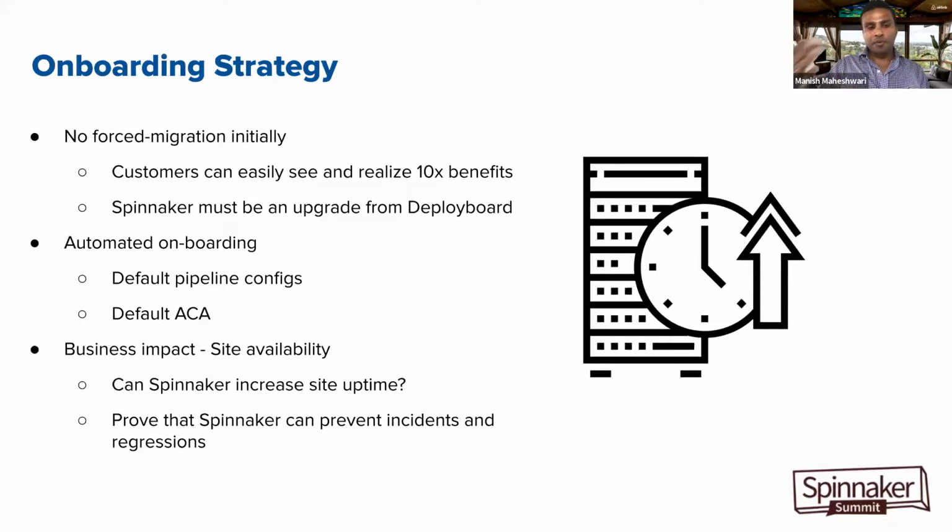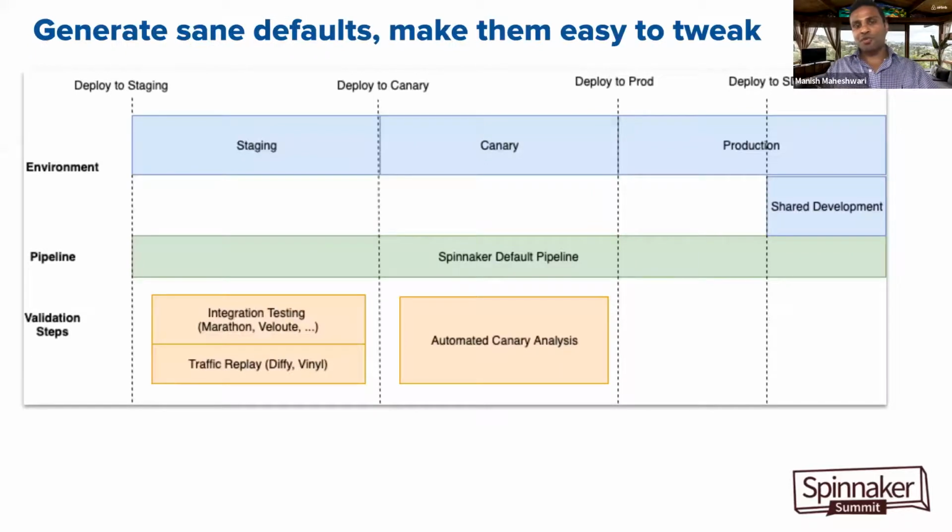So we were able to share business impact with all the customers: how Spinnaker really helped them improve their overall site uptime or service uptime, and also helped them understand how many potential incidents were prevented because of ACA, or because this particular pipeline was able to catch regressions through the integration tests which were kicked off by this pipeline.